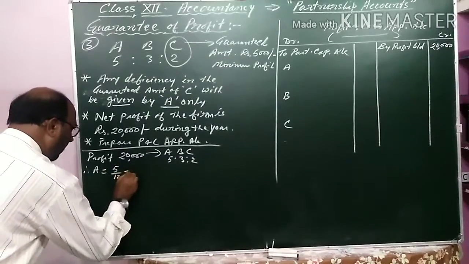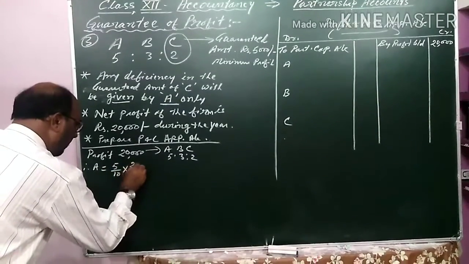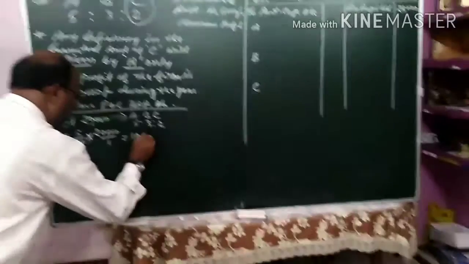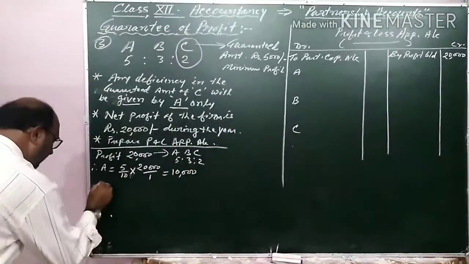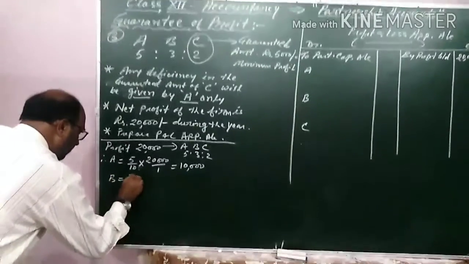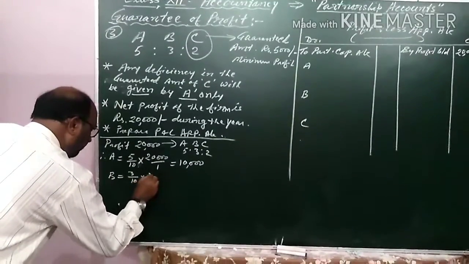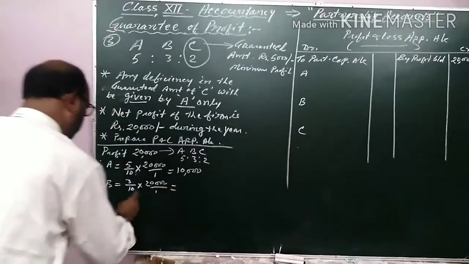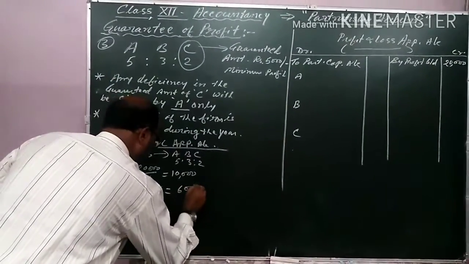That is why A will get 5/10 of 20,000. That is equal to 10,000. B will get 3/10 of 20,000. That is equal to 6,000.